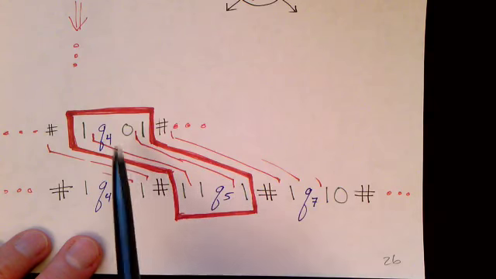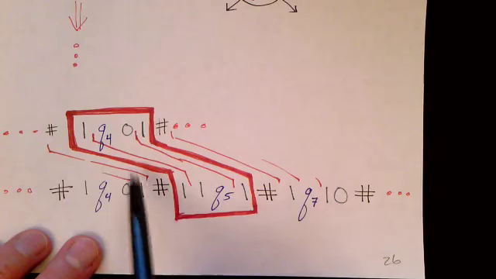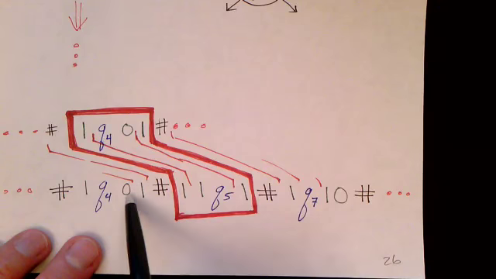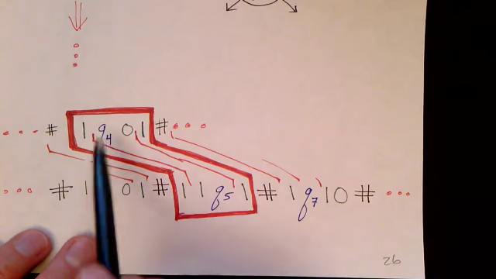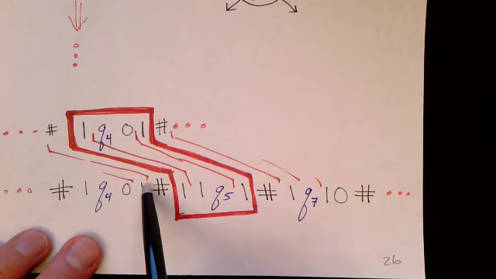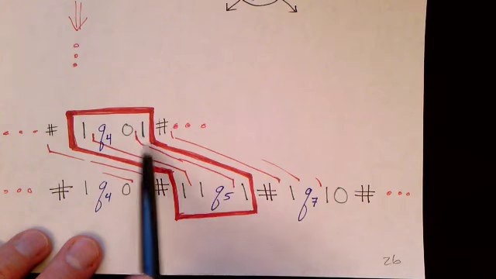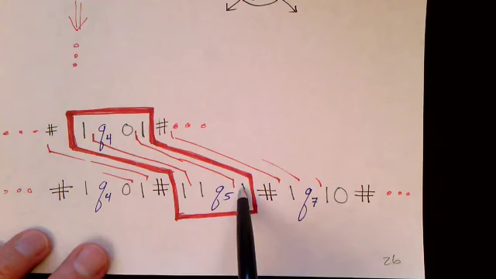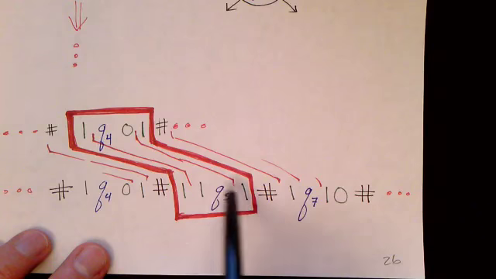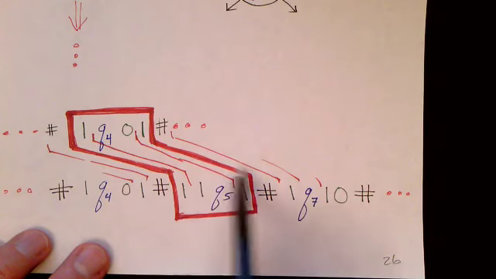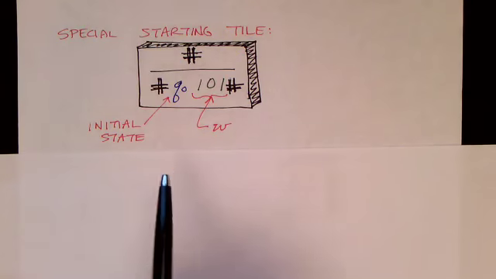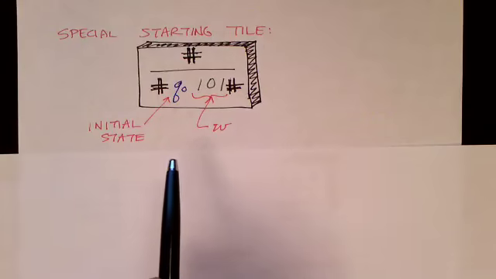So this is showing how we use our tiles to look at the previous configuration by matching up against whatever's in the string so far from the previous tiles, and then adding some new information to the bottom string. And then later tiles, of course, will match that, and from there we'll go to Q7. Okay, so now let's look again at all the tiles that we're going to create.